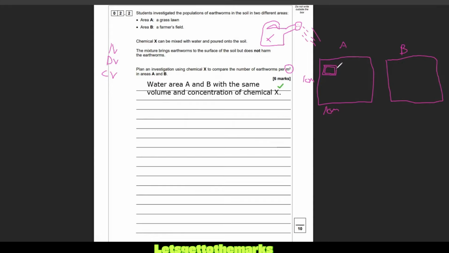Now, it's easier to say we're going to use a 1 meter squared quadrat. I mean, that's quite big, but it just makes the maths easier, doesn't it? So we're going to say randomly as well. We want to randomly place a 1 meter square quadrat in the field. Now you could explain if you want how you would place it randomly, close your eyes, fling it out, or you could just say draw a grid.